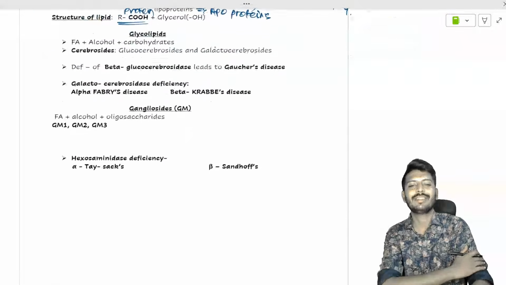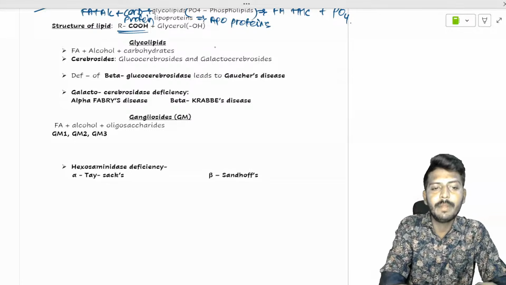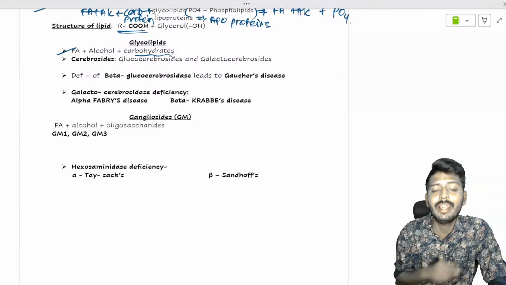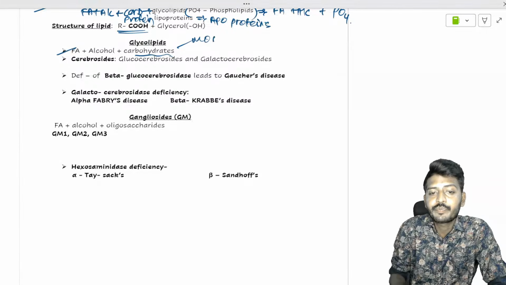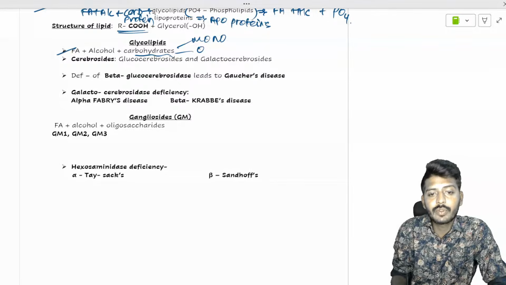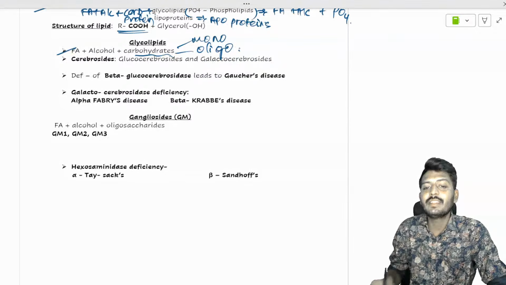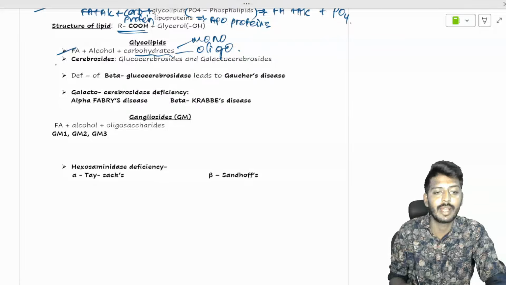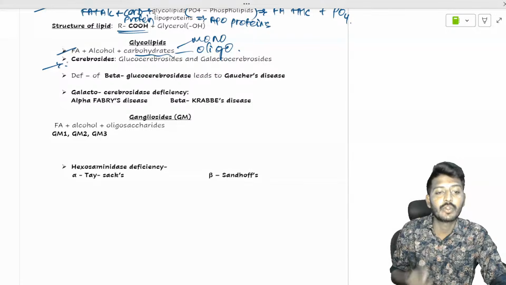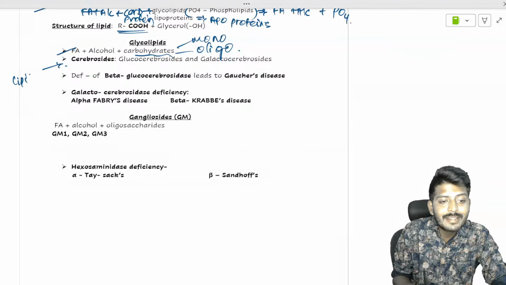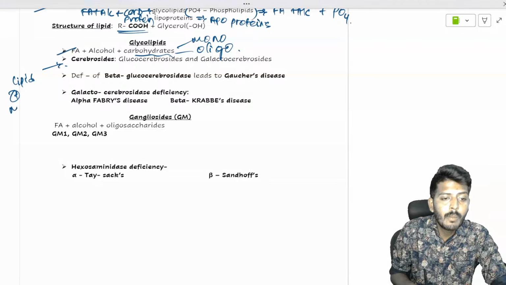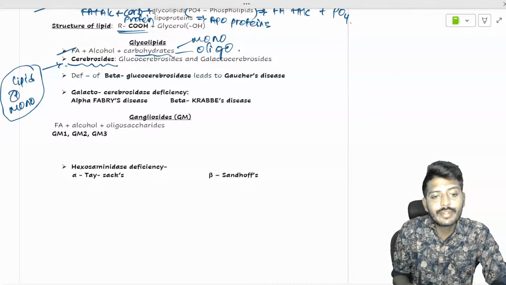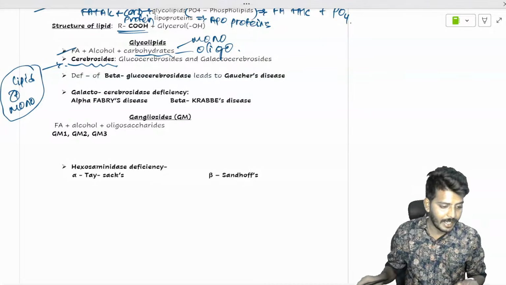So let's talk about the glycolipids. These basics everyone knows. Glycolipids are substances having a fatty acid, alcohol, and a carbohydrate. The carbohydrate can be a monosaccharide or an oligosaccharide. Lipid plus a monosaccharide, if they are together, we call it a cerebroside.